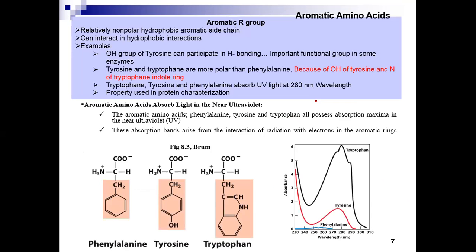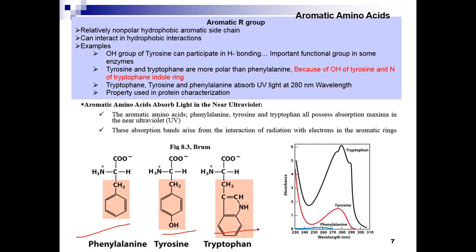The second group is the aromatic amino acids. Among these, three amino acids are present: phenylalanine, tyrosine, and tryptophan. These are relatively non-polar, hydrophobic amino acid side chains. They can take part in hydrophobic interactions.